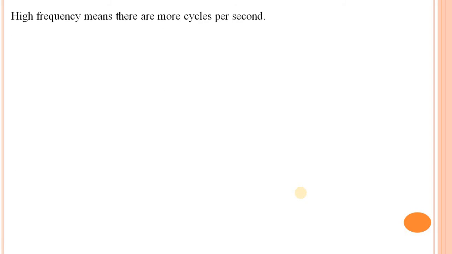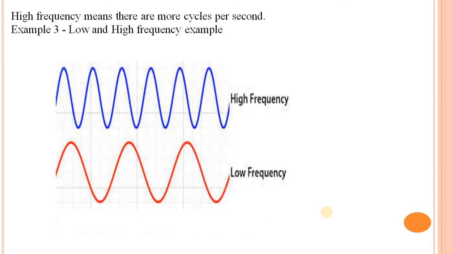Next point is high frequency. This is the example. High frequency means there are more cycles per second, and low frequency means there are fewer cycles per second. This is called a high frequency, and this is called a low frequency. Here the number of cycles completed per second is more, and here it is less. So it is low frequency and this is high frequency.